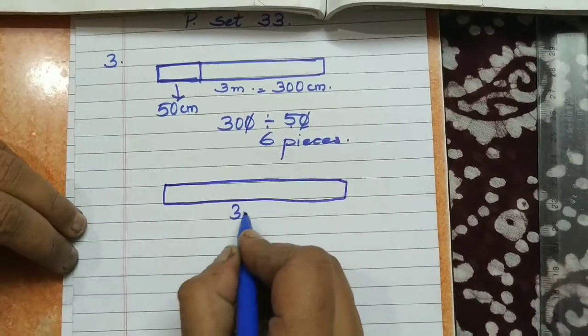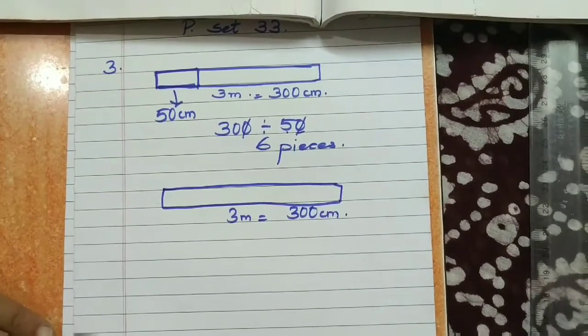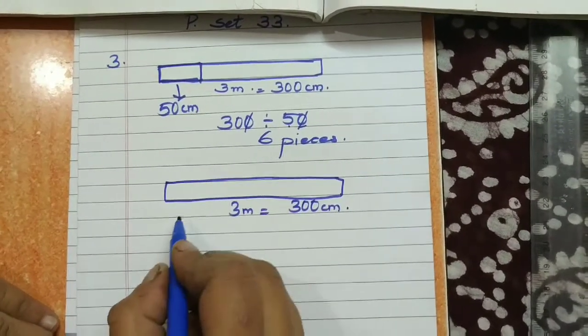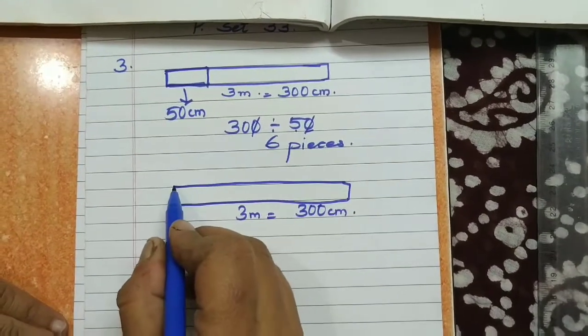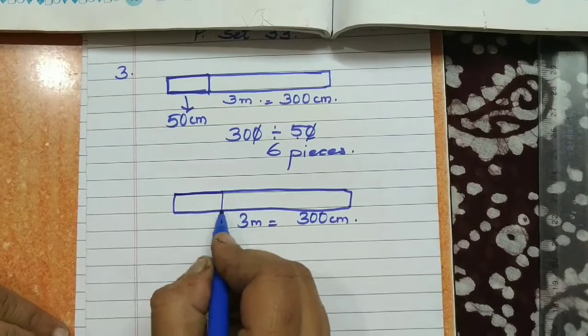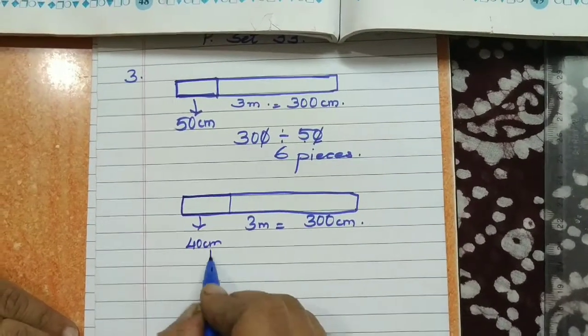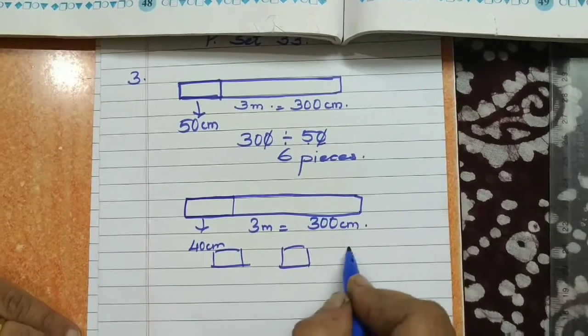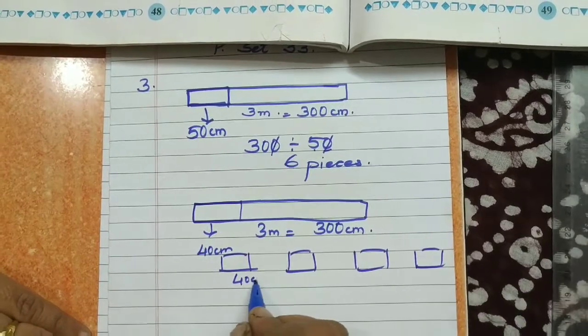Now 3 meters, as you know, is 300 centimeters. So you have to divide that into 8 pieces, each of 40 centimeters. You should get 8 pieces of 40 centimeters.